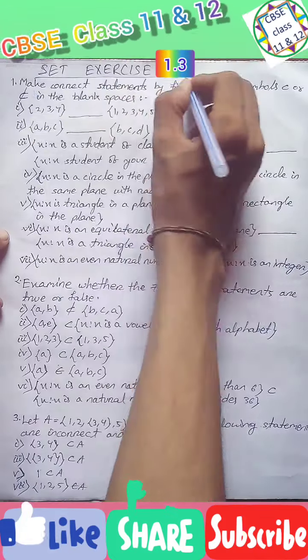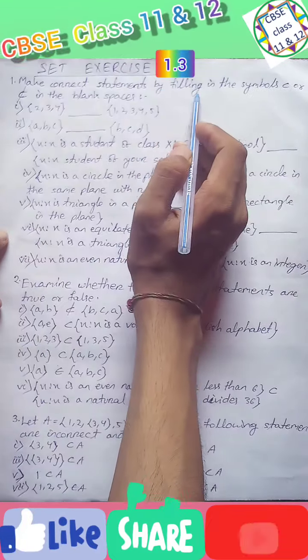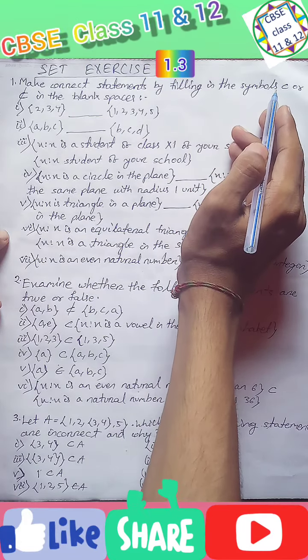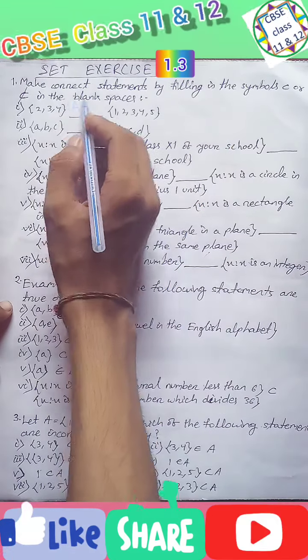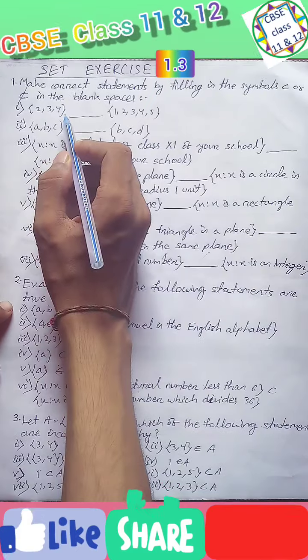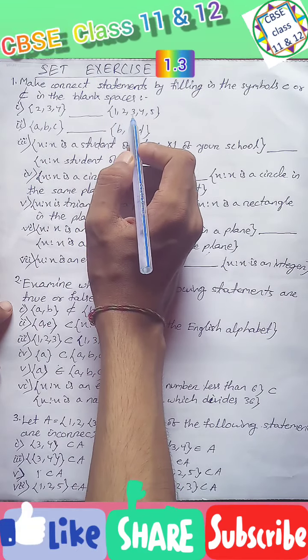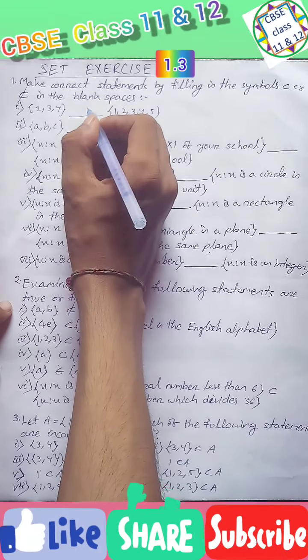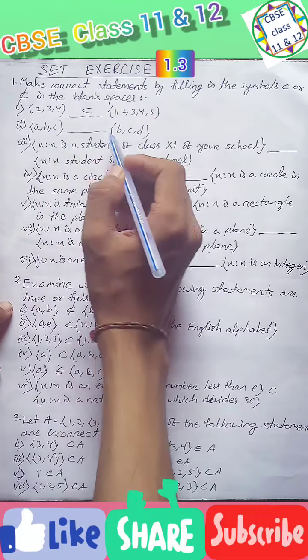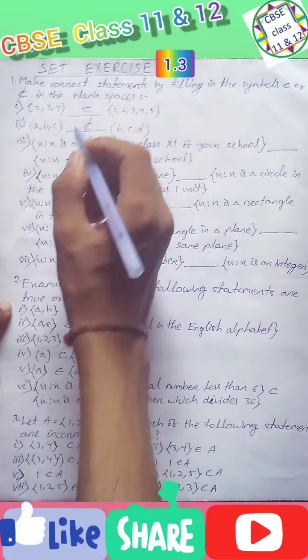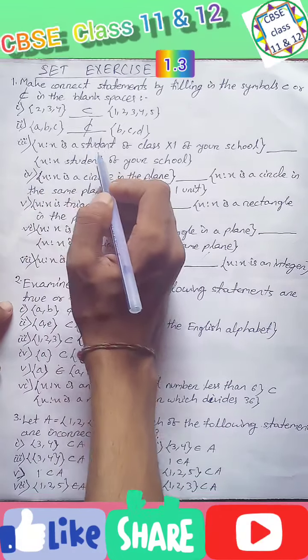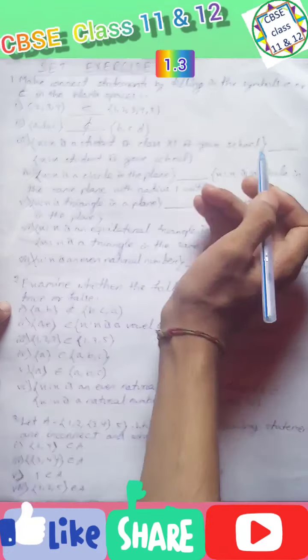3.3. Make correct statements by filling in the symbols subset or not subset in the blank space. {2, 3, 4} and {1, 2, 3, 4, 5}: it is a subset of that set. {a, b, c} and {b, c, d}: it is not a subset. {x : x is a student of class XI of your school} and {x : x is a student of your school}.